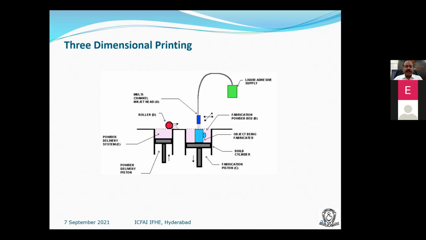So this is actually 3D printing. That's why 3D printing is one of the processes of additive manufacturing, and that name has come to be used as a buzzword because of this process.